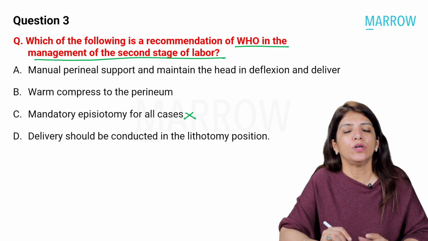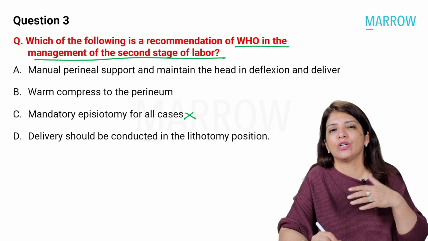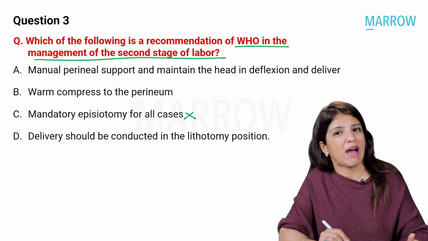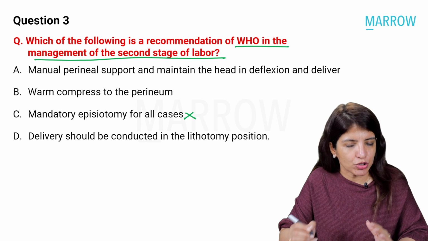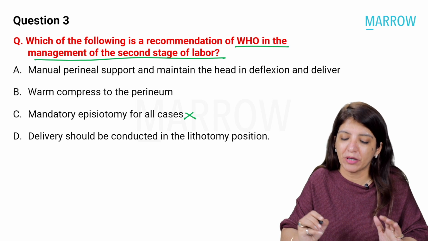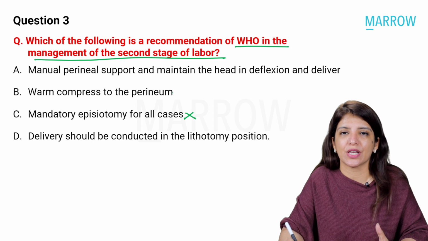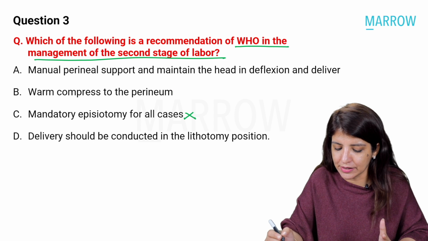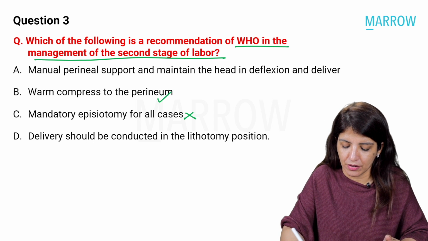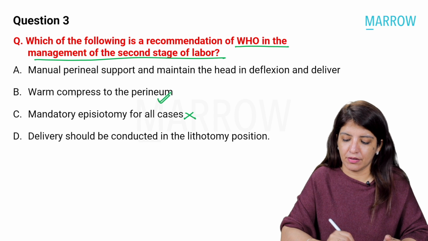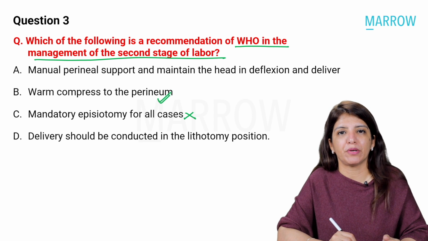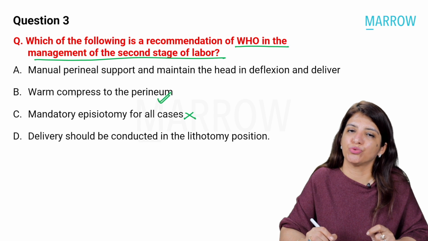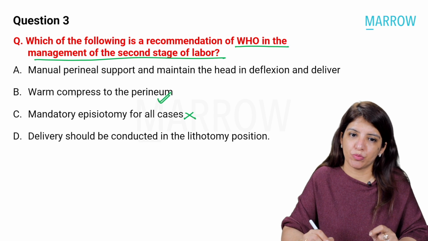Recently, WHO has released a few guidelines for management of labor, and I'm going to share those guidelines with you. But please remember that WHO says that for preventing perineal tear, warm compresses to the perineum, yes, they should be given.